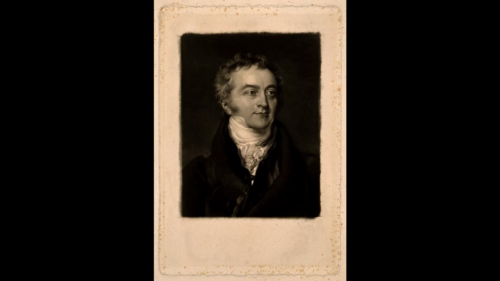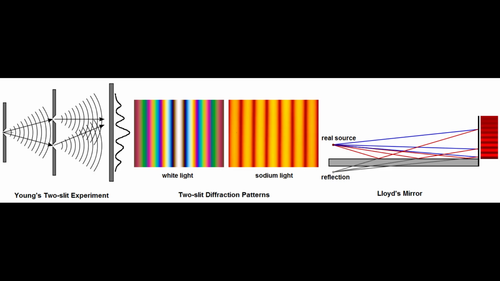Thomas Young was one of the most influential scientists who truly helped shape our understanding of light. But how did he do it? Well, he did it through the double-slit experiment. So let's generalize the double-slit experiment. Consider a beam of light, and then a sheet with two slits. Behind that sheet, you have another sheet without slits. We'll call the sheet with two slits sheet A, and the sheet without slits sheet B.